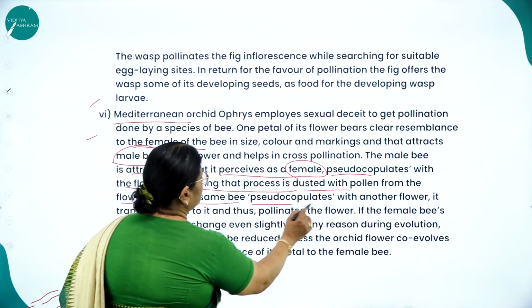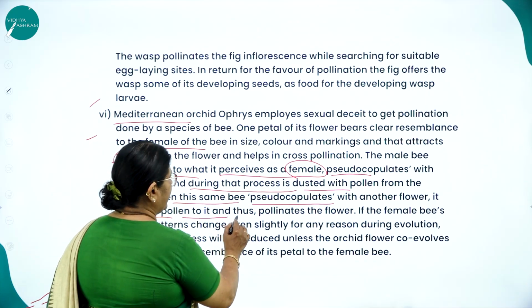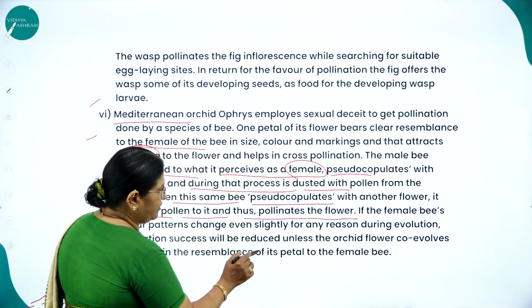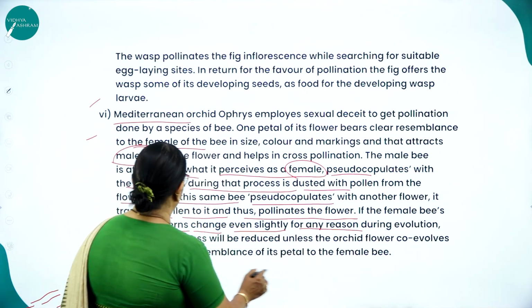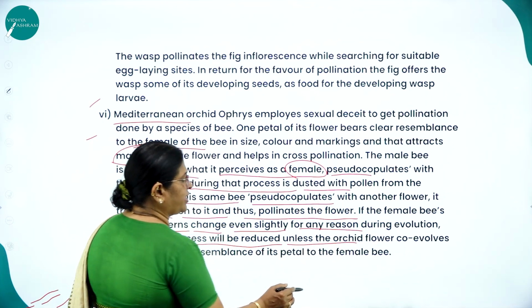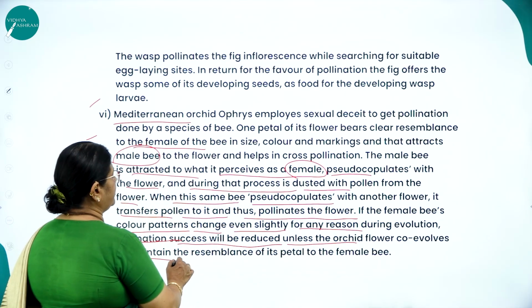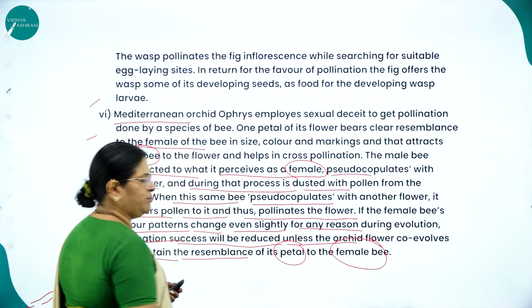When the same bee pseudocopulates with another flower, it transfers pollen to it and thus pollinates the flower. If the female bee's color patterns change even slightly or for any reason during evolution, pollination success will be reduced unless the orchid flower co-evolves to maintain the resemblance of its petal with the female bee. Very important.